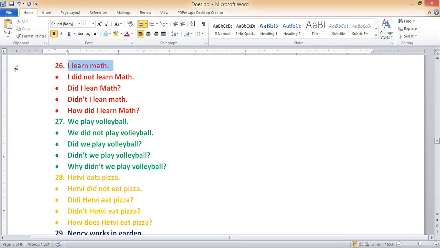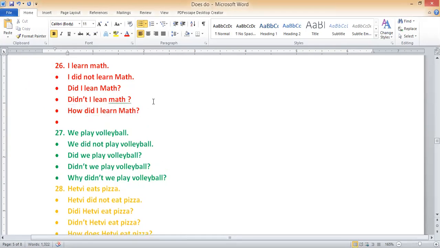Right. So now you can see your homework. I learn maths. मैं मैथ्स सीखती हूँ. I did not learn maths. मैंने मैथ्स सीखा नहीं था. I did not learn maths last year. Did I learn maths? Didn't I learn maths? Here you should put a question mark. Sorry. And how did I learn maths? Clear? How did I learn maths?